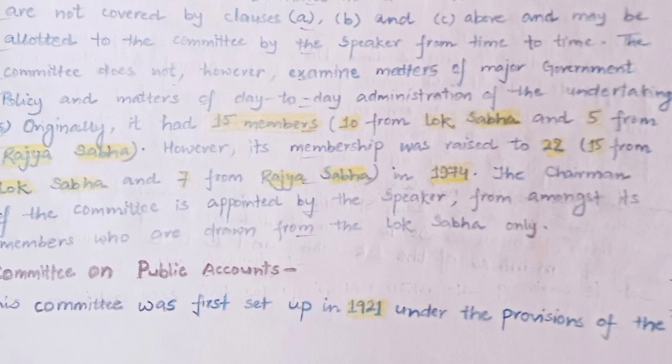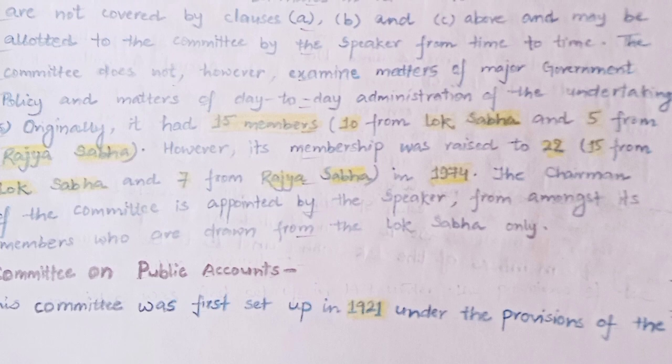Fifth, originally it had 15 members, 10 from Lok Sabha and 5 from Rajya Sabha. However, in 1974 its membership was raised to 22, 15 from Lok Sabha and 7 from Rajya Sabha. The chairman of the committee is appointed by the Speaker from amongst its members who are drawn from the Lok Sabha only.